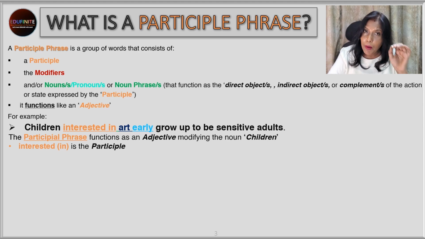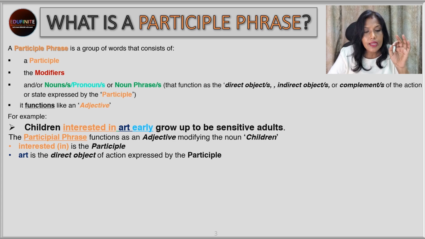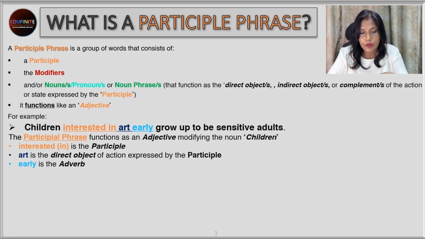Interested in is the participle. That's the past participle. Art is the direct object of action expressed by the participle. Interested in what? In art. So that's the direct object. Early is the adverb because it's telling us what time. So it's telling interested when? Early. So when they are right in their childhood or maybe in their preteens, quite early in life.